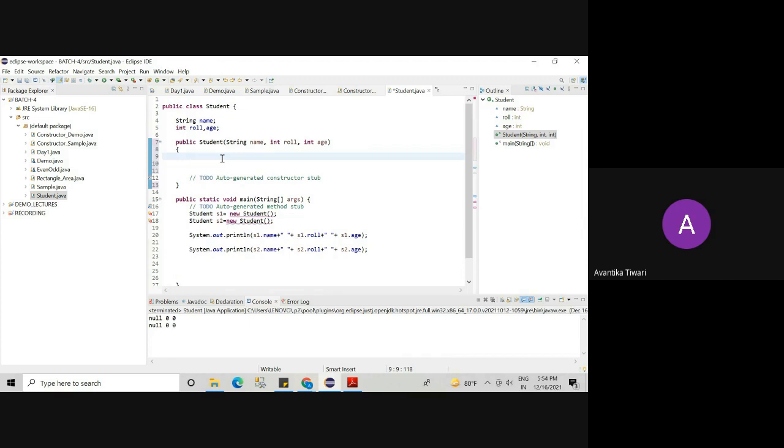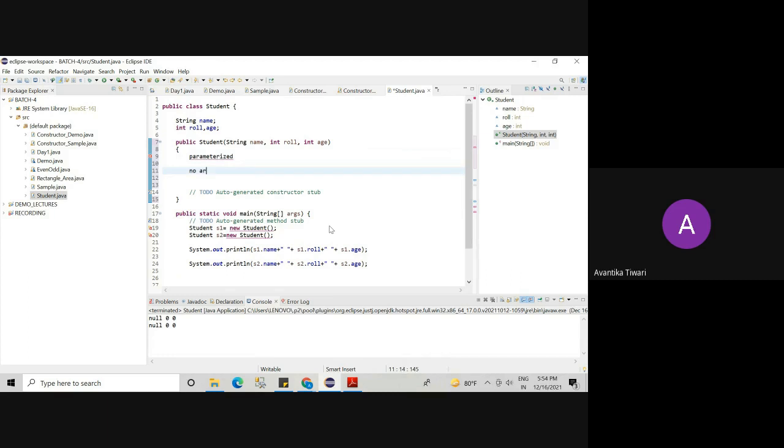You can note down in your notebooks. There are 2 types of constructors in the Java programming language.